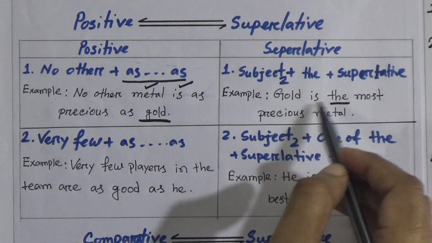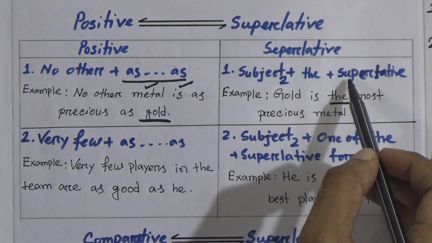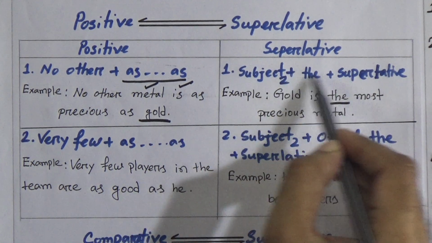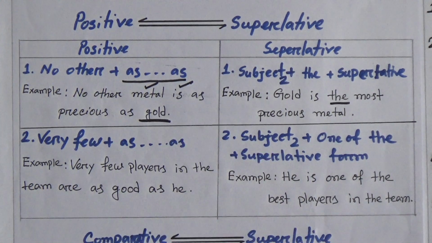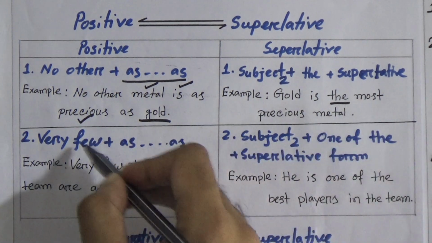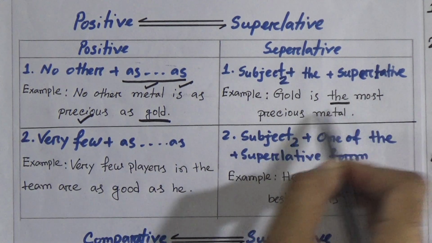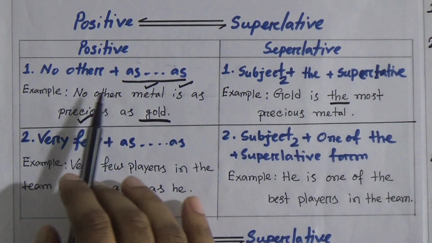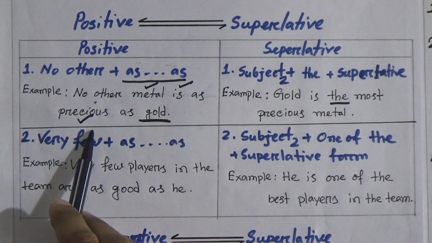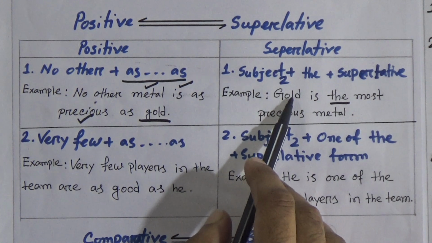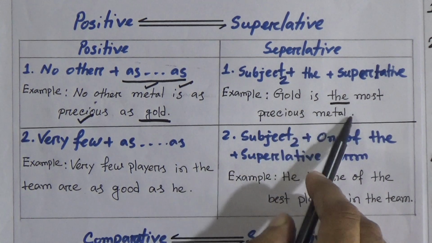We will take most, the superlative form. Look at the structure: second subject plus the plus superlative form of the positive adjective. Here the positive adjective was precious. So we will take the superlative form, most precious, and then we will write down the first subject. So no other metal is as precious as gold will be: gold is the most precious metal.